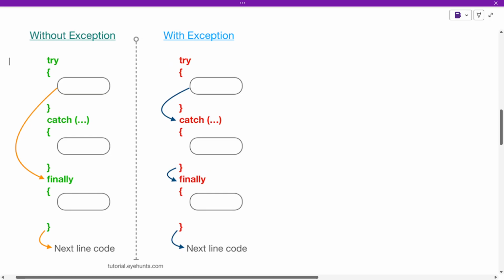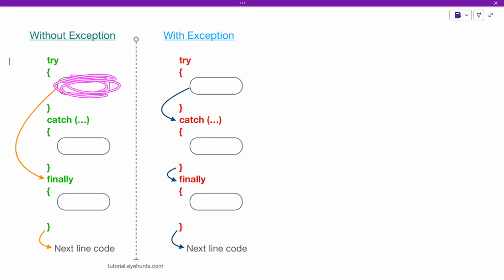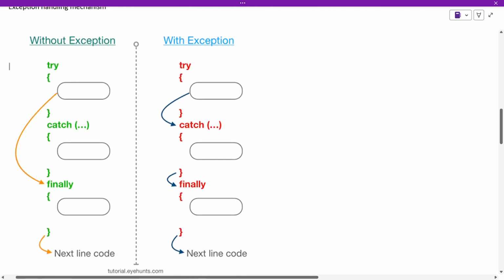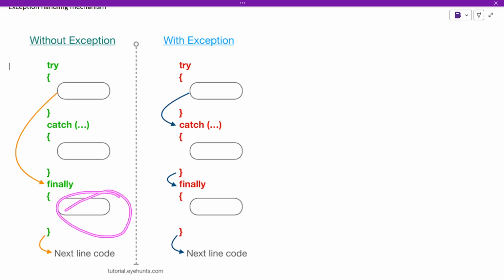We are going to place the code which might throw an exception in this try block, and then we use the catch block. The catch block is used to catch the exception, so the exception object that we have defined earlier is going to be caught here. Using the exception object we can get the details about the exception and handle it here. And then this is called the finally block. The finally block is actually used for sensitive code which has to execute in any case. So we're going to place all those critical sections of code in this finally block.